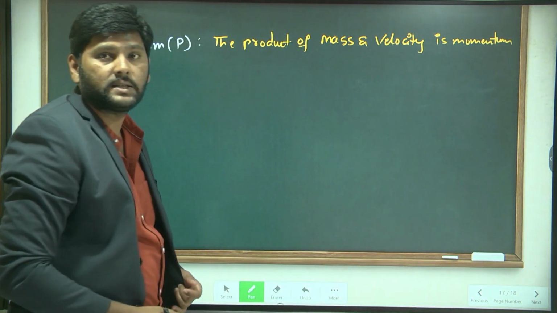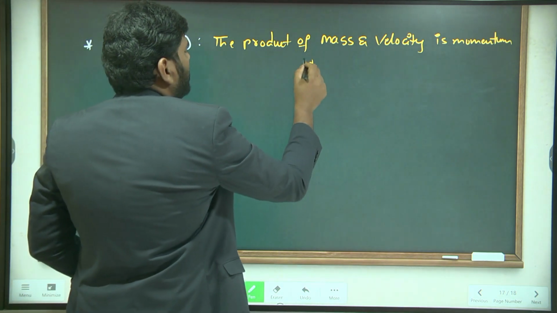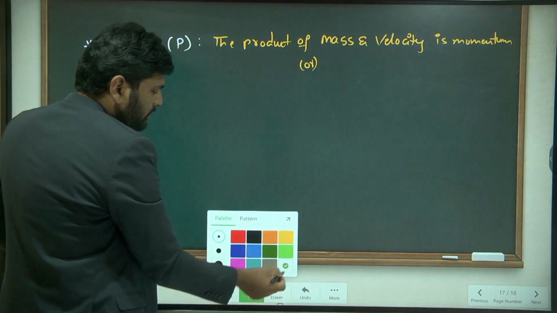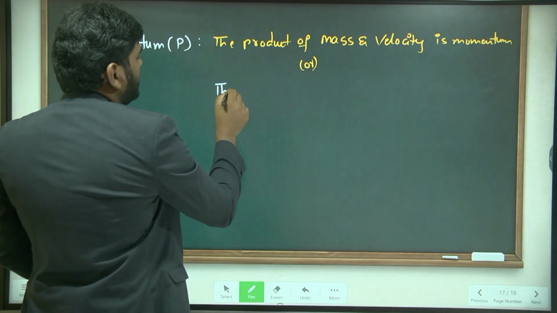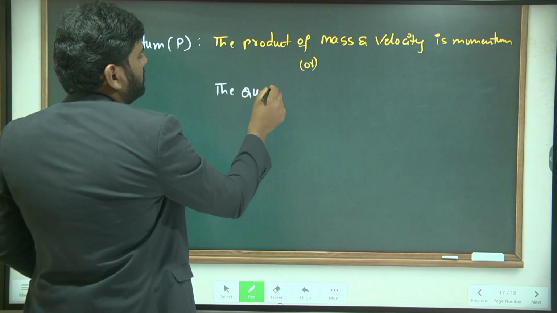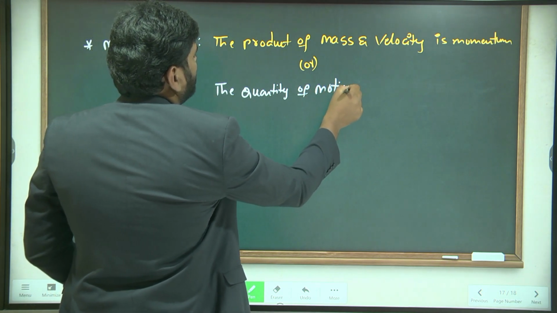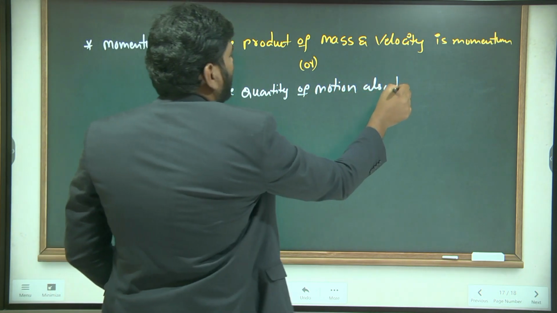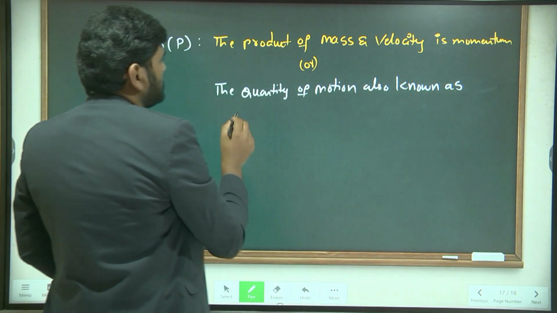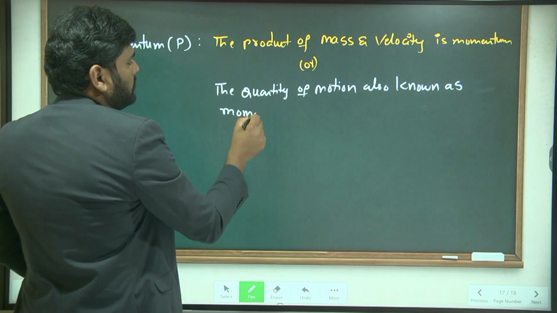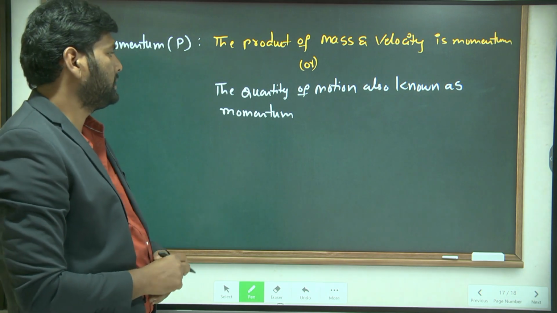Understand, the product of mass and velocity is called momentum. And you can also define it in another way. The other representation of momentum is the quantity of motion, also known as momentum.